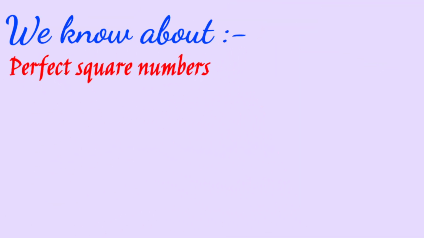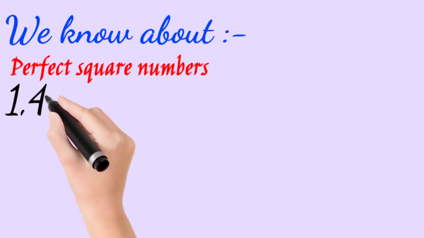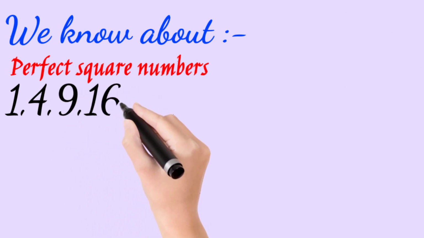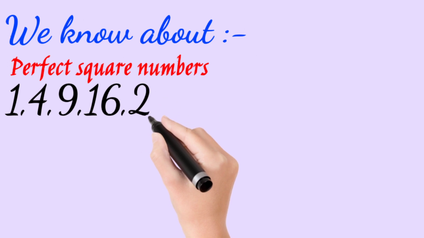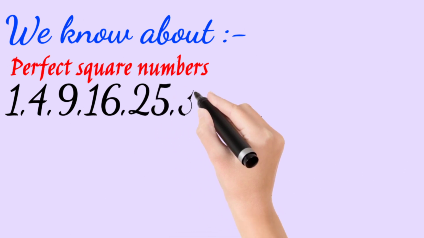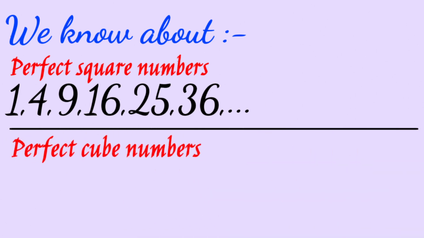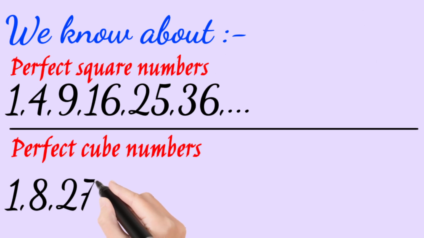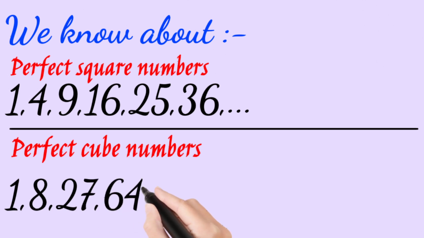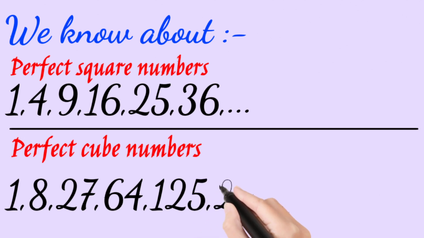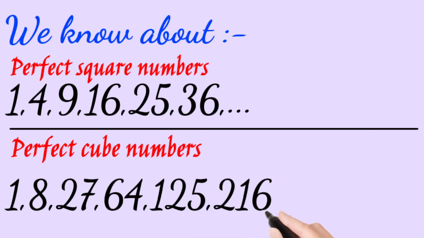We all know about perfect square numbers like 1 square is 1, 2 square is 4, 3 square is 9, 4 square is 16, 5 square is 25, 6 square is 36 and so on. Perfect cube numbers like 1 cube is 1, 2 cube is 8, 3 cube is 27, 4 cube is 64, 5 cube is 125, 6 cube is 216 and so on.